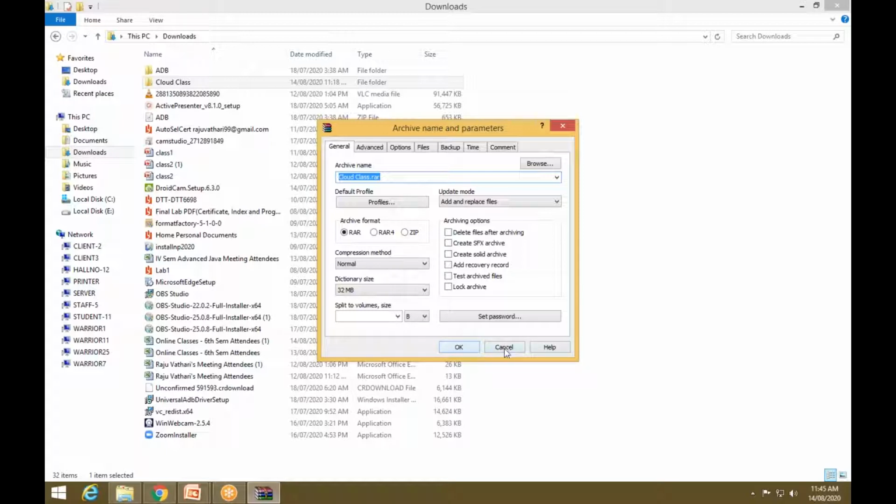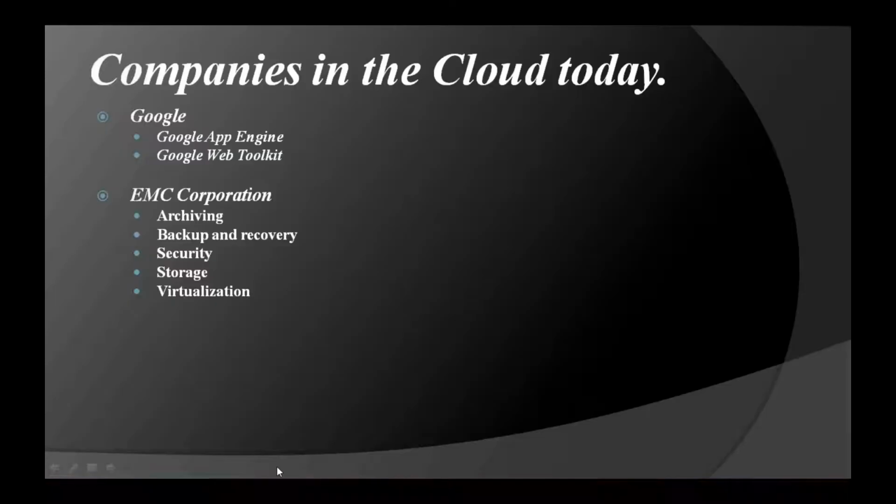This process I can call archiving. I can do the same thing online also. So that is one of the applications of EMC Corporation.